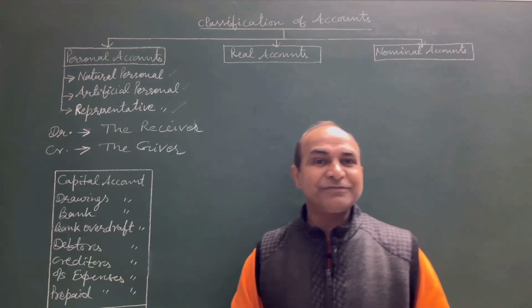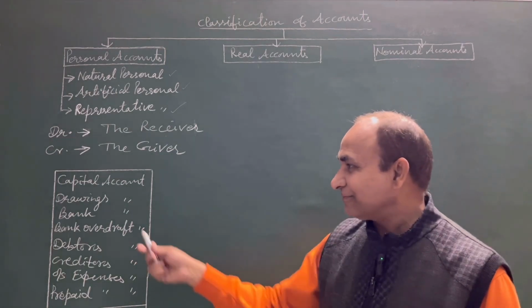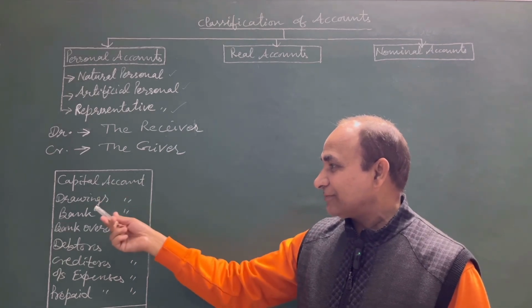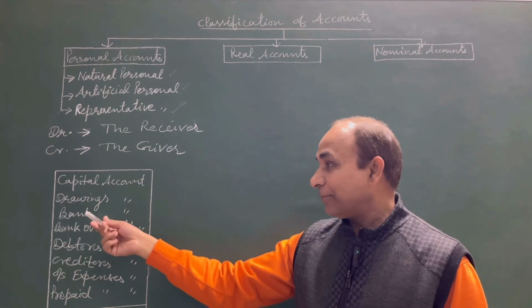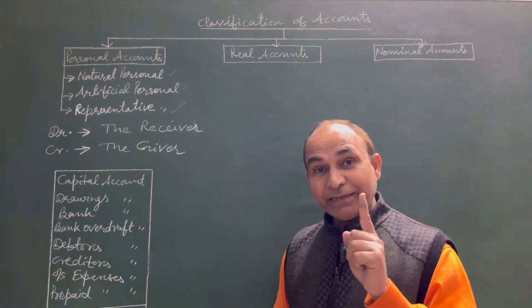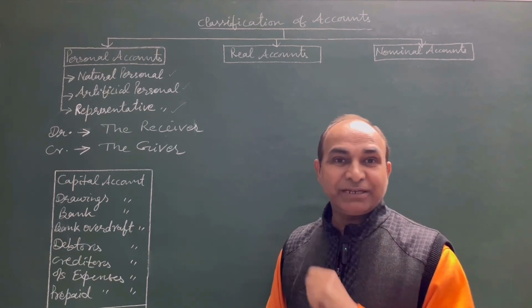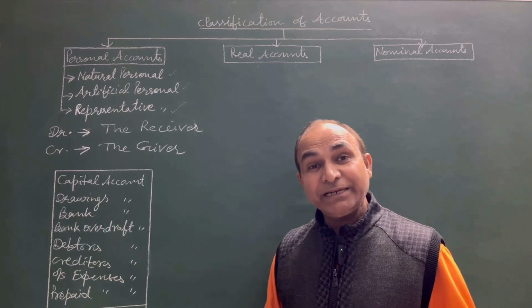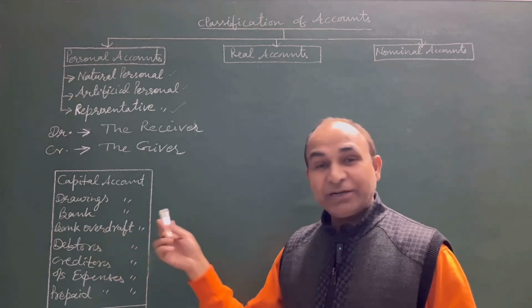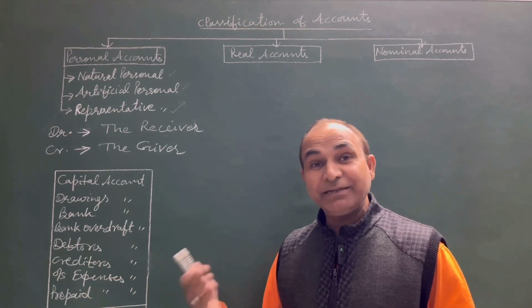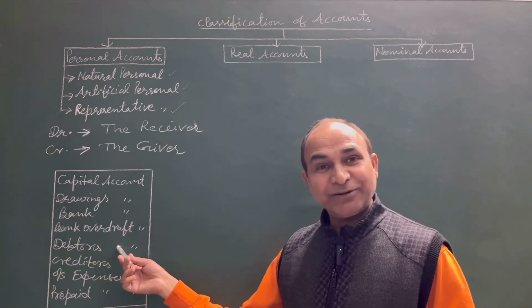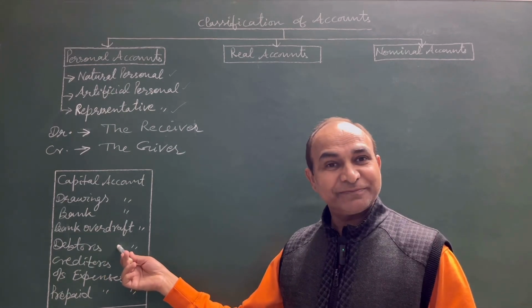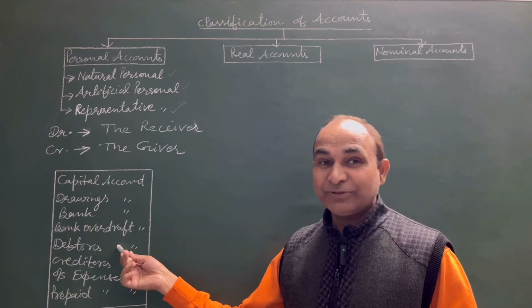Few examples of personal accounts are given as under: capital account, drawings account, bank account. Remember, name of the bank. Bank is an organization where we maintain our account. Then bank overdraft, that is also maintained in bank. Then debtors account. Debtors are the persons to whom we sell goods on credit.